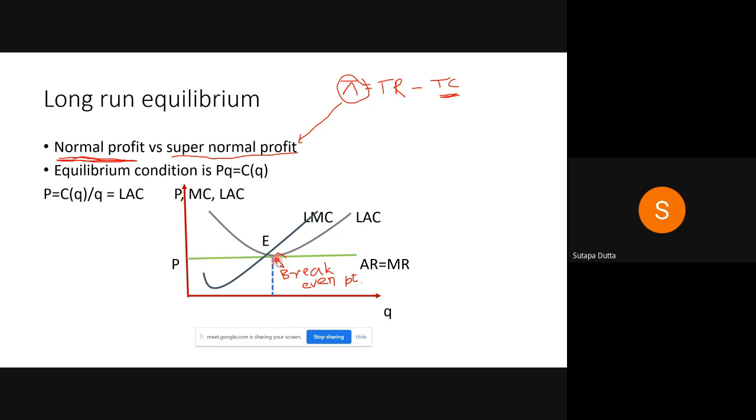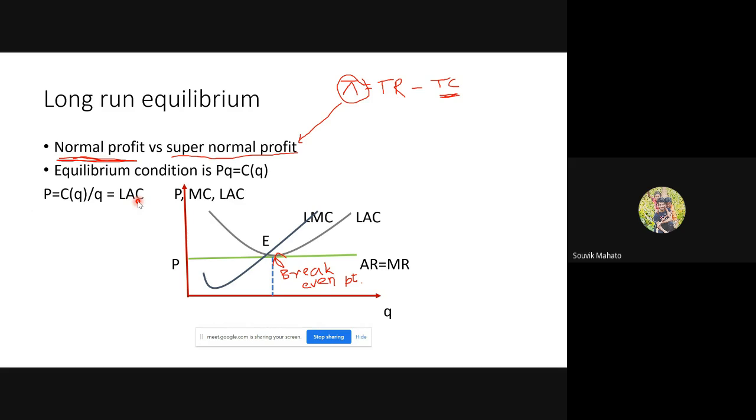Ma'am, at the break-even point, profit equals 0, that means TR equals TC. That we require. TR equal to TC means AR is equal to AC. And AR is price. So price is equal to AC. This is here.